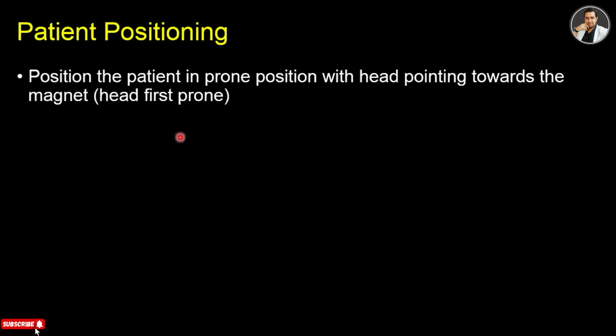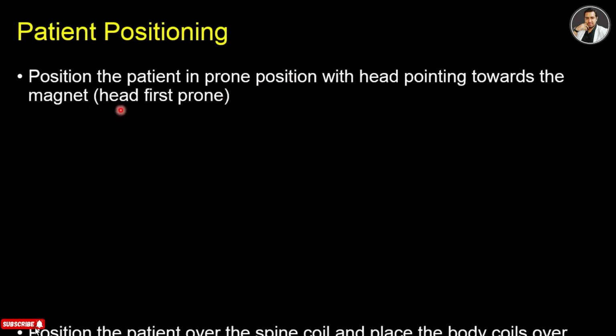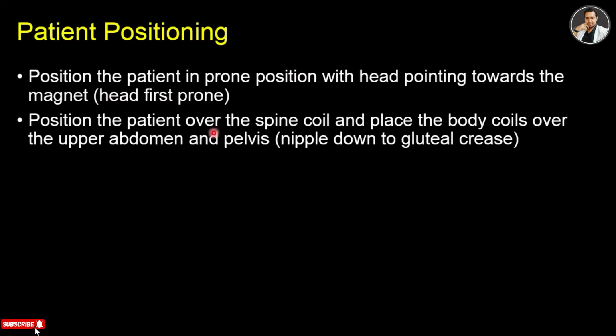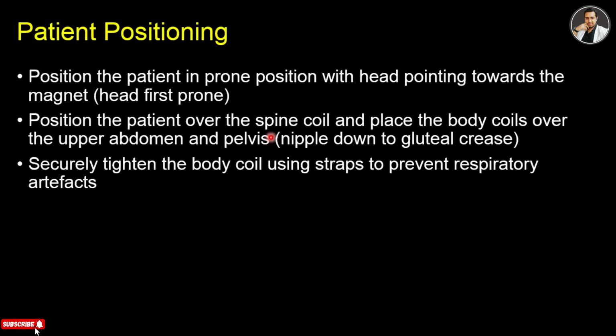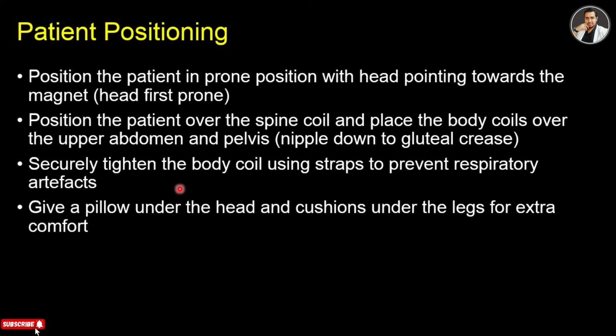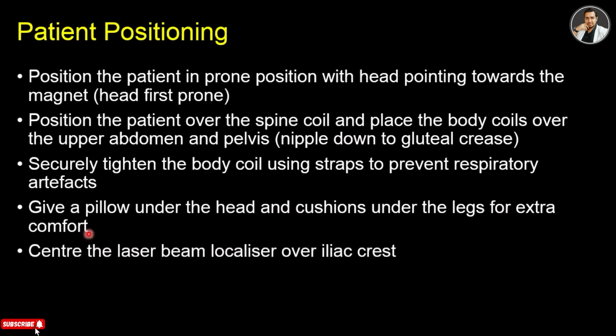The patient position is prone with head pointing towards the magnet. So that means it's a head first prone position. Position the patient over the spine coil and place the body coils over the upper abdomen and pelvis. So this is about the coil placement. We know that the table has the spine coil, so place the body coil over the back and securely tighten the body coil using straps to prevent respiratory artifacts. Then give a pillow under the head and cushions under the legs for extra comfort, and center the laser beam localizer over the iliac crest.